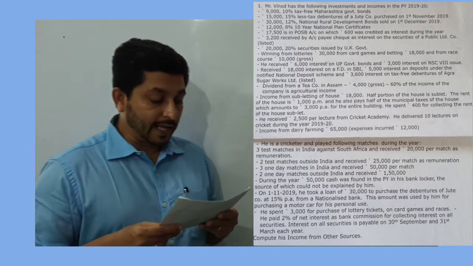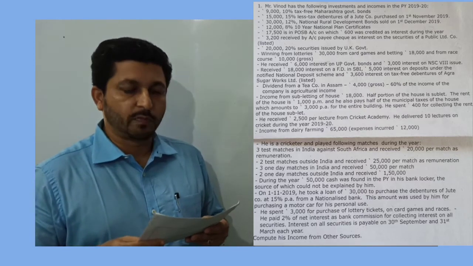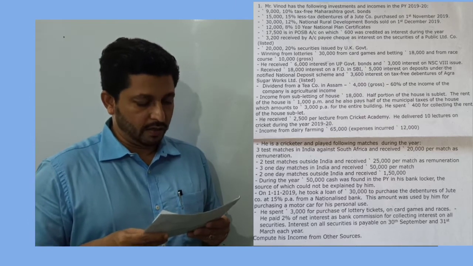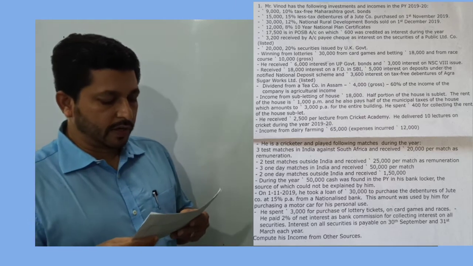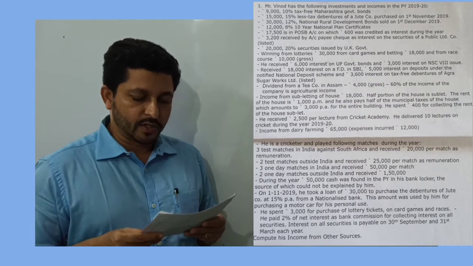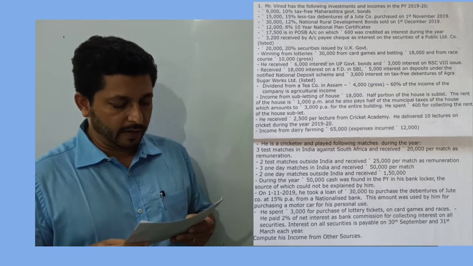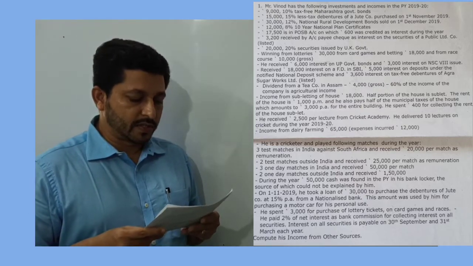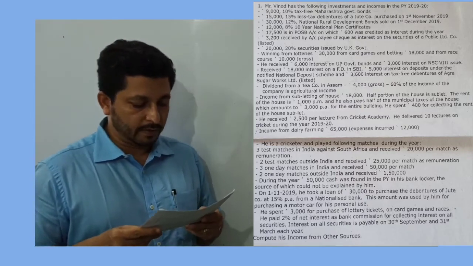Rupees 17,000 is in post office savings bank account on which 600 was credited as interest during the year. Rupees 3,200 received by account payee cheque as interest on securities of a public limited company which is listed. Rupees 20,000 20% securities issued by UK government.